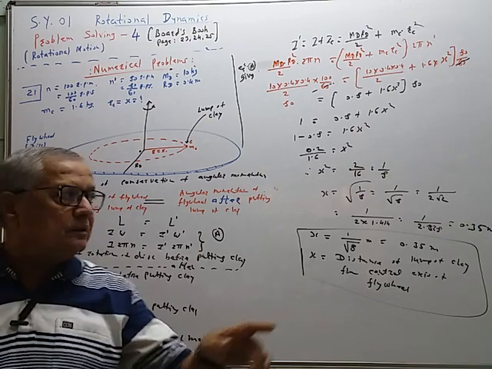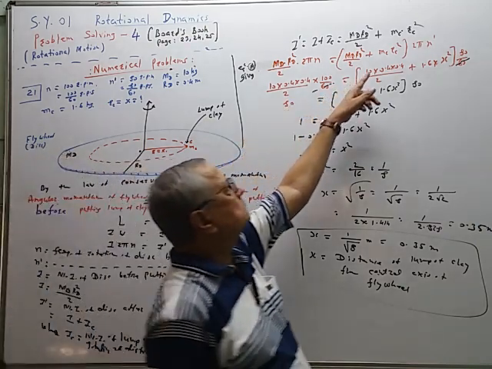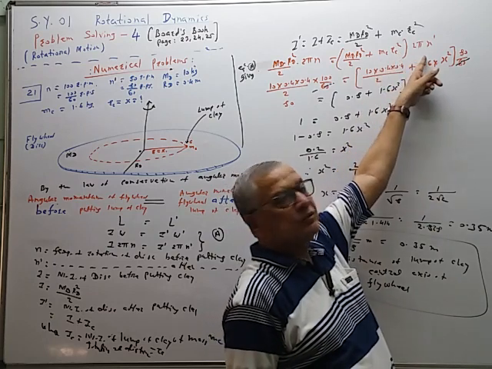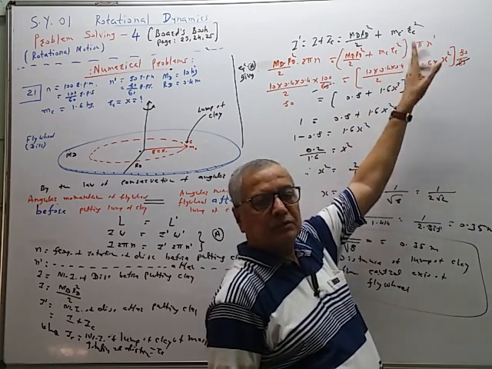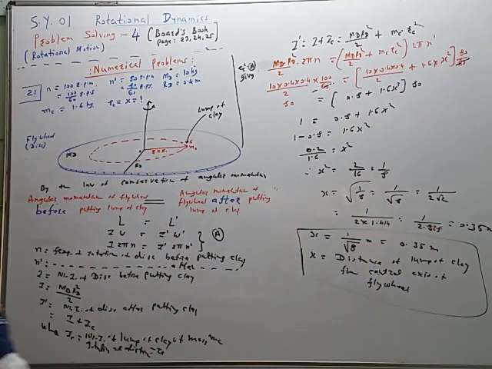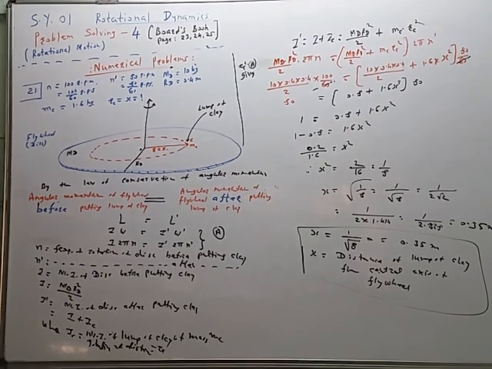If the distance x is given, the mass is also given, and they ask for the frequency, then the frequency will surely decrease, because adding mass increases the moment of inertia and the frequency decreases, like this. So on the right hand side either we can find mass of the clay, radius, distance of the clay from the center of axis, and the new frequency of rotation of the clay, like this.